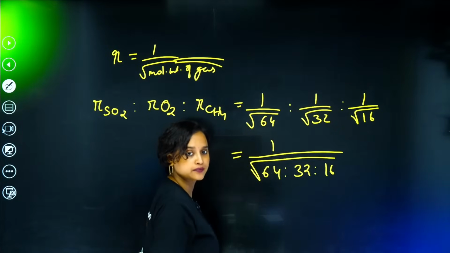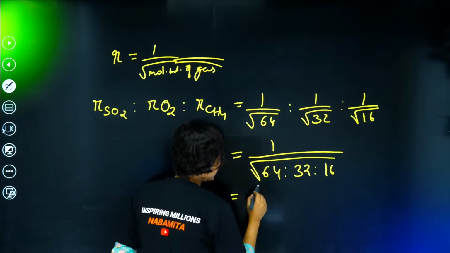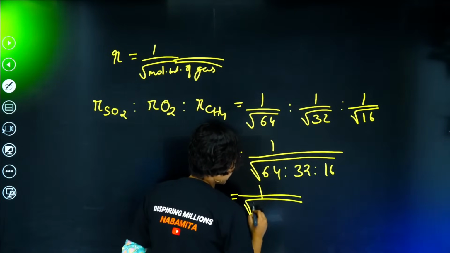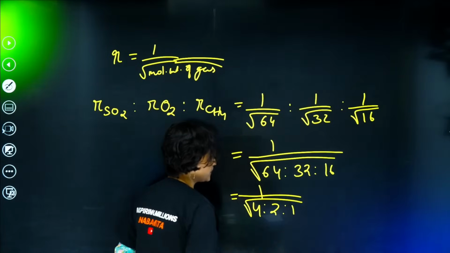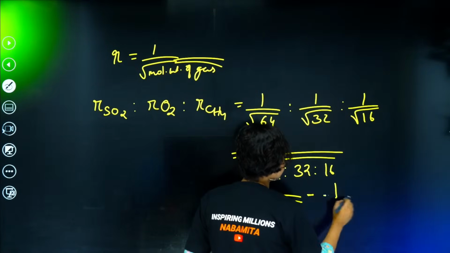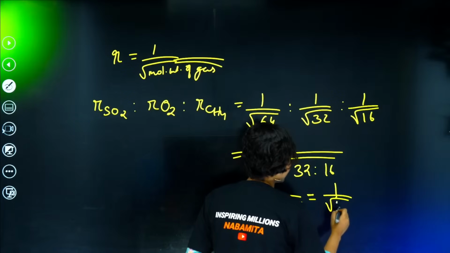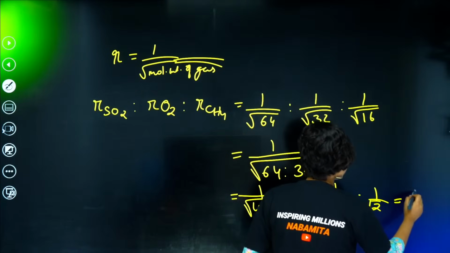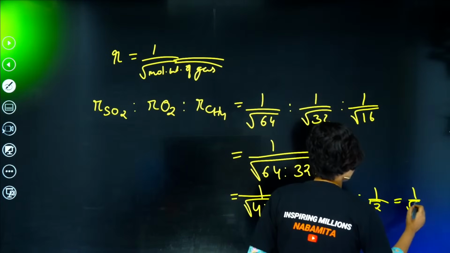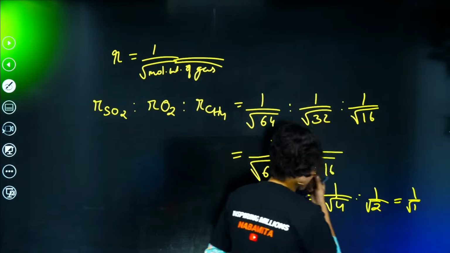Am I right, guys? Yes? Absolutely. So, I can write it as 1 by root over 4 is to 1 by root over 2 is to 1 by root over 1, which is nothing but 1.